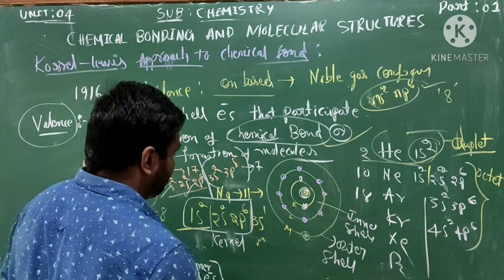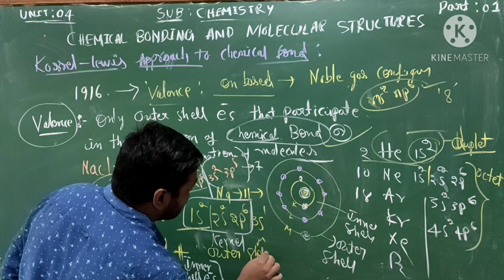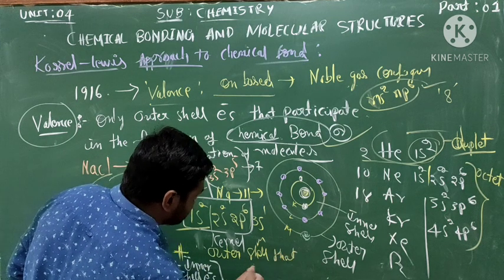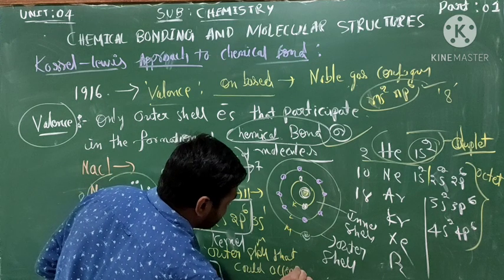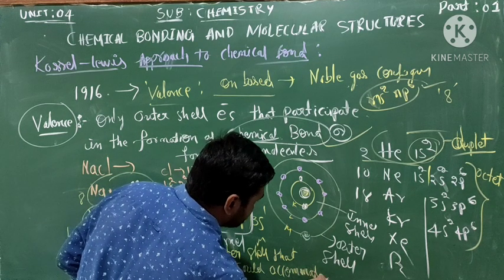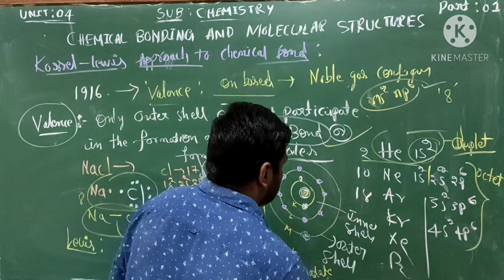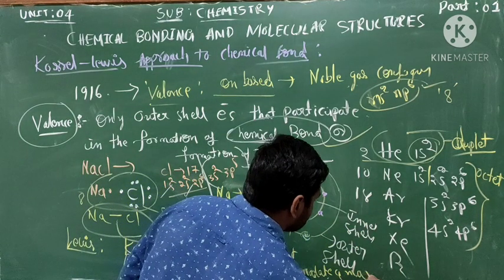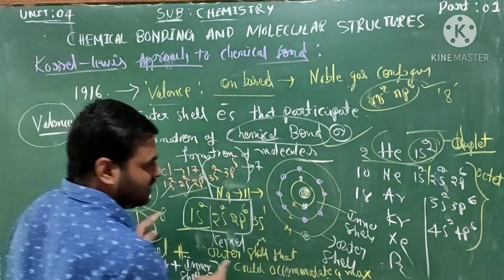The remaining outer shell can accommodate a maximum of 8 electrons.